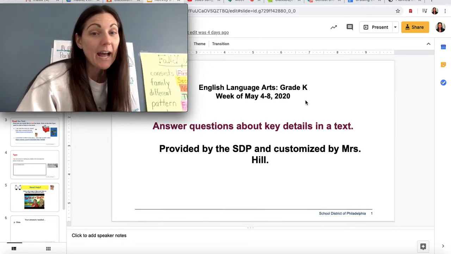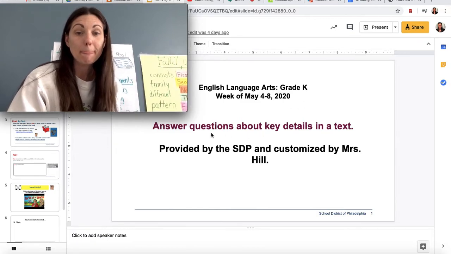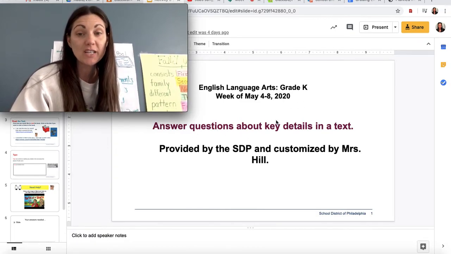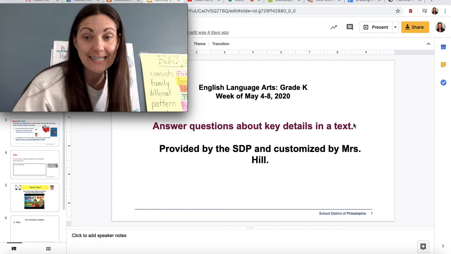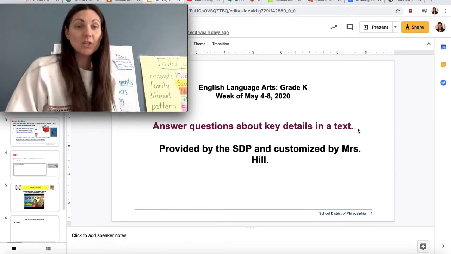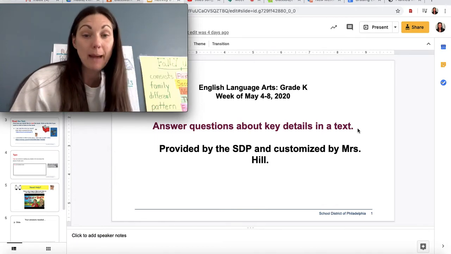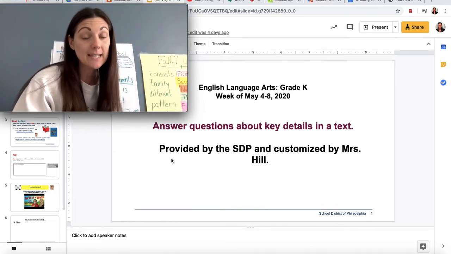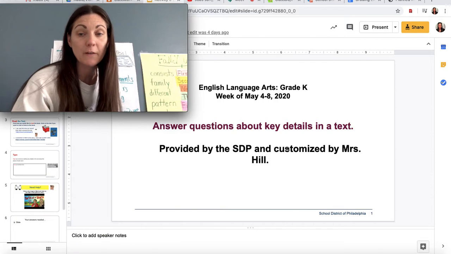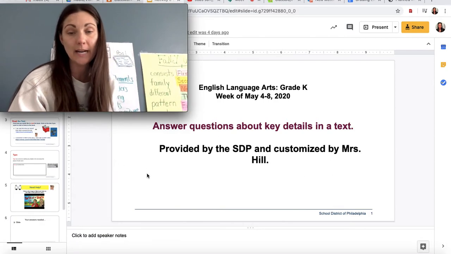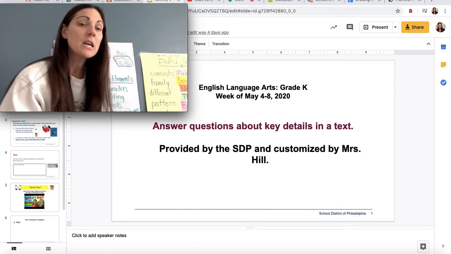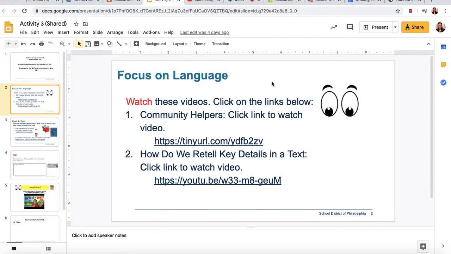So let's look at what we're going to do today. Today we're going to answer questions about key details in a text. The details are what supports the main idea or the main topic, what the text is mostly about. These slides are provided by the School District of Philadelphia, and I have customized them to meet our needs for our class. So let's look here at slide 2.